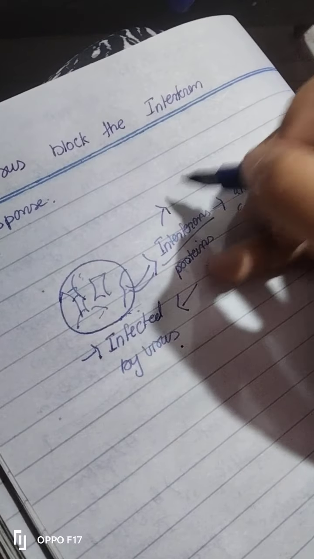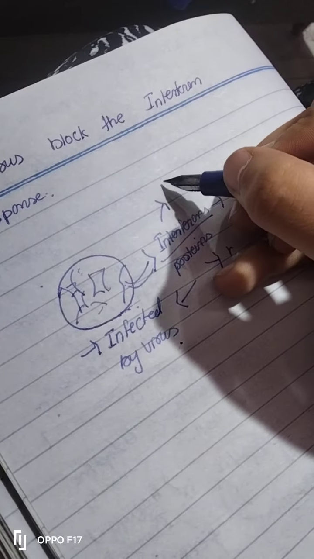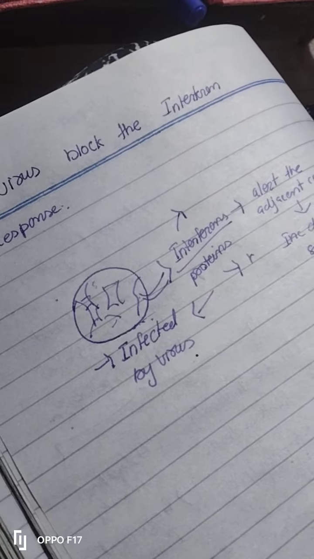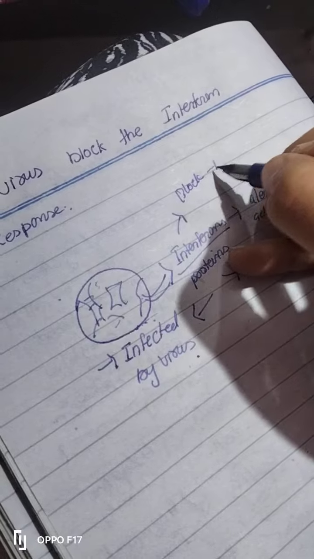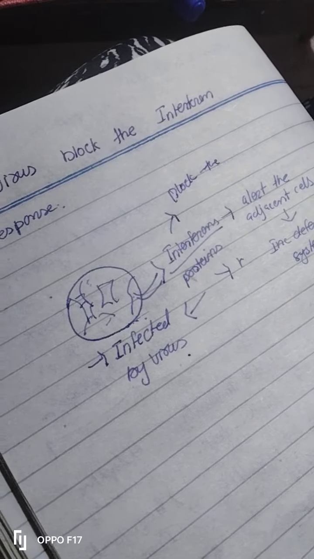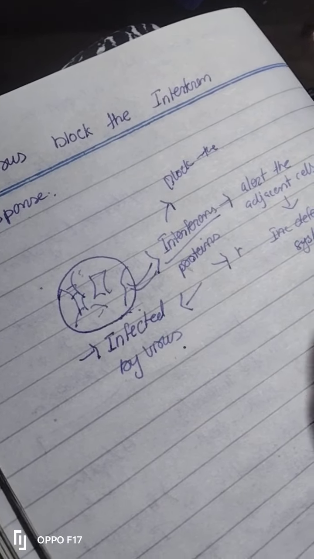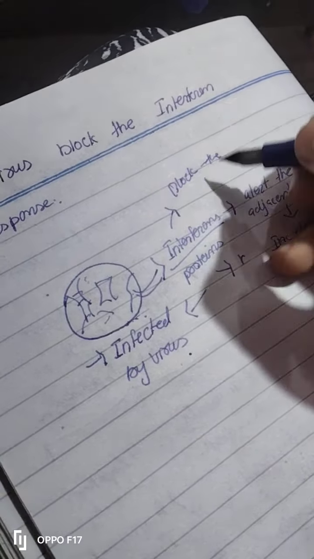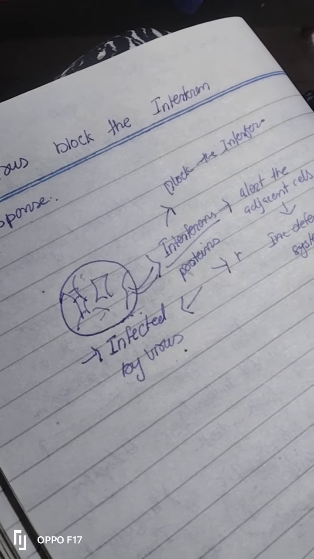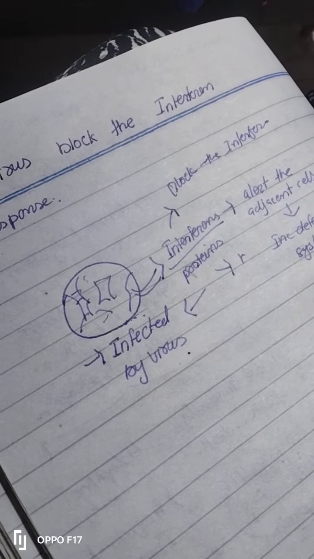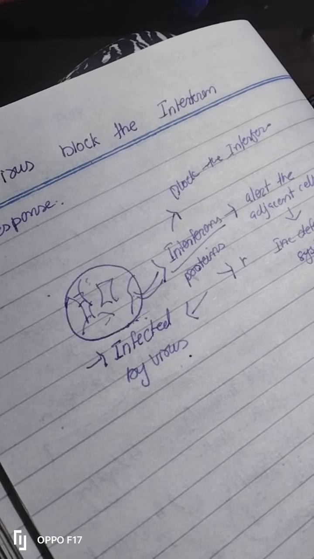But what does the virus do? They block the interferon. They change the gene of interferon. They alter the interferon. They block the interferon. So when they block the production of interferons, obviously it won't produce an alert to the other adjacent cells, and they won't get to know that the virus is coming or not.